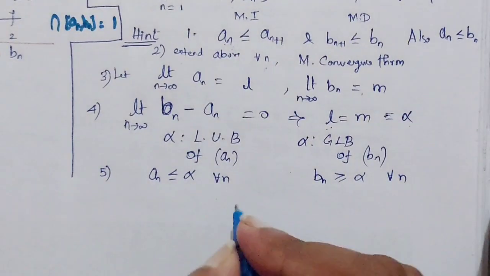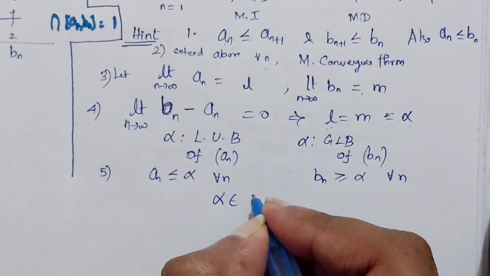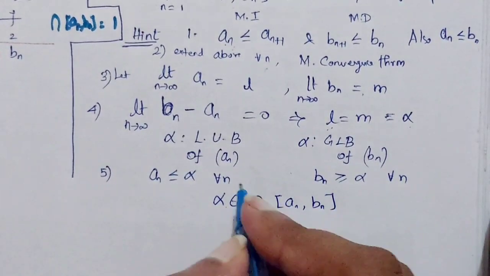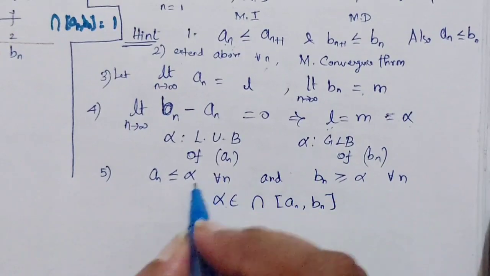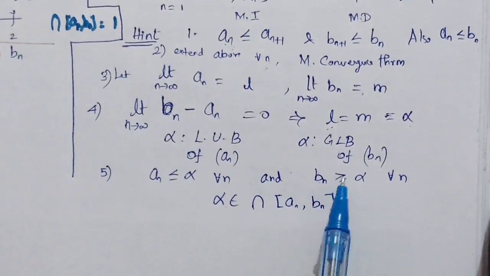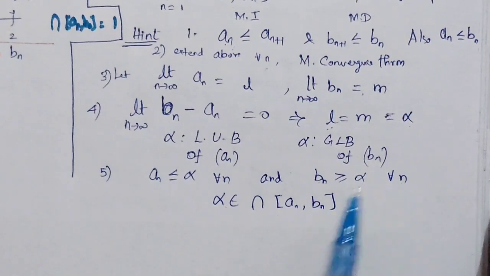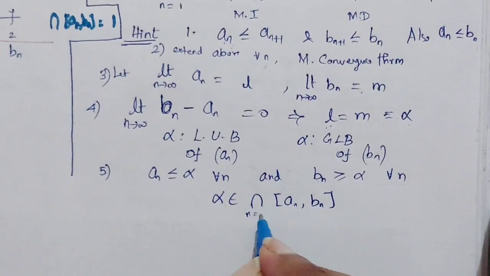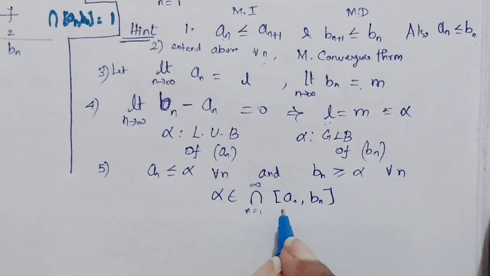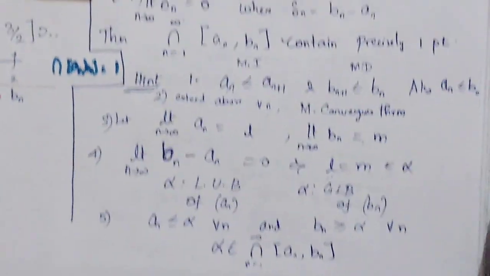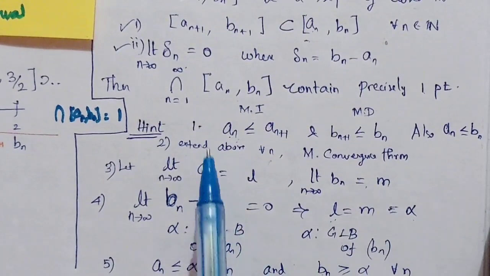So we have almost arrived. Alpha belongs to the intersection of the intervals An, Bn, because we have got that An is less than or equal to alpha, since alpha is the LUB, and Bn is greater than or equal to alpha for all n. So for all n it is true, and hence alpha belongs to the intersection of An, Bn. So we have proved that alpha belongs to the intersection.